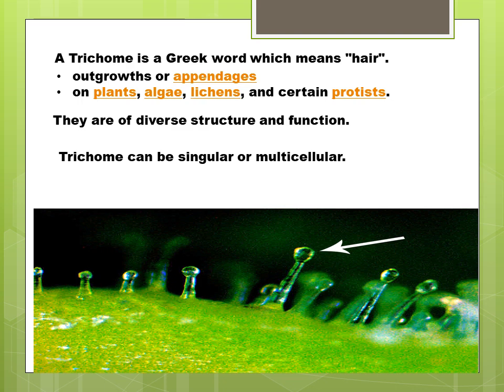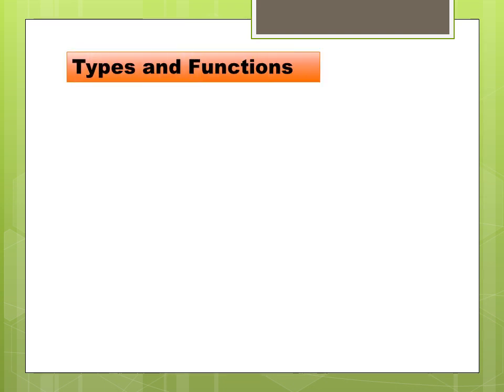So the trichomes either exist in a singular form or they may be present in a multicellular form. Regarding their structure and shapes, they are of different types: hair trichomes, glandular trichomes, papilla-like trichomes, and the scale-like trichomes.